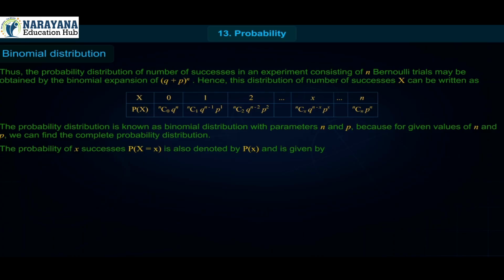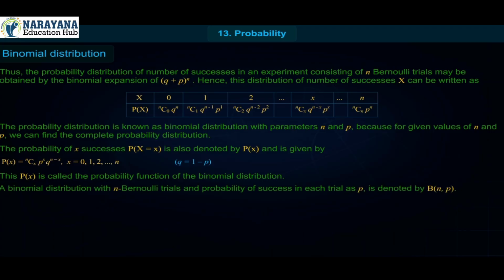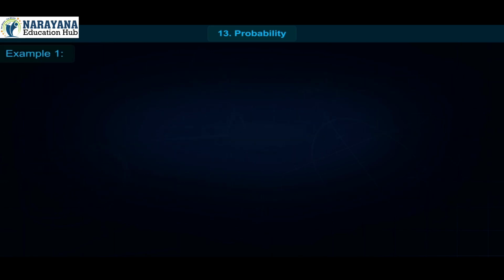The probability of x successes, also denoted by P of x, is given by P of x is equal to nCx p^x q^(n minus x), where x is equal to 0, 1, 2 up to n, and q is equal to 1 minus p. This P of x is called the probability function of the binomial distribution. A binomial distribution with n Bernoulli trials and probability of success in each trial as p is denoted by B of n, p.